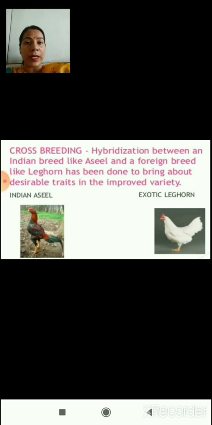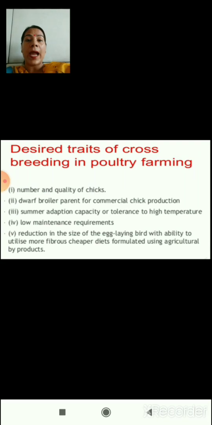Crossbreeding, you have already studied about it, and here also this technique of hybridization takes place to get desired traits in the hybrid variety of hens. Here hybridization between an Indian breed like Asil and a foreign breed like Leghorn has been done to bring about desirable traits in the improved variety. In this slide you can see the pictures of both the Indian Asil and exotic Leghorn, and for getting these hybrids there are certain desired characters which should be there in that hybrid.